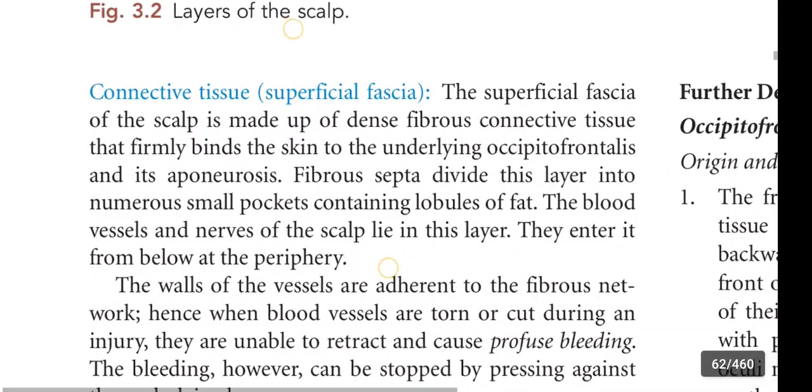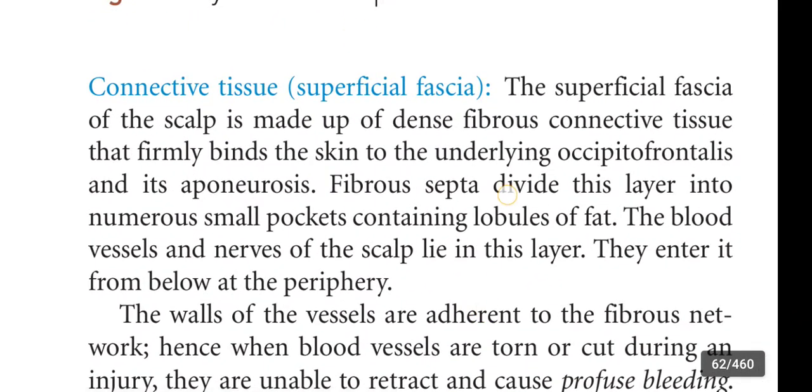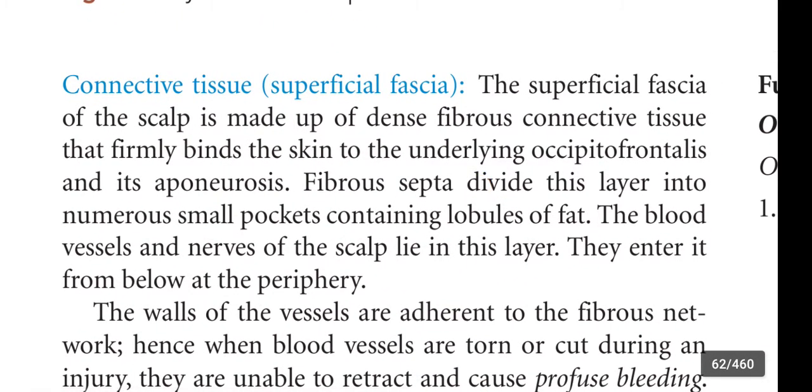Next, coming to the second layer, which is connective tissue. We also call this as superficial fascia. The superficial fascia of the scalp is made up of dense fibrous connective tissue that firmly binds the skin to the underlying occipitofrontalis and its aponeurosis.